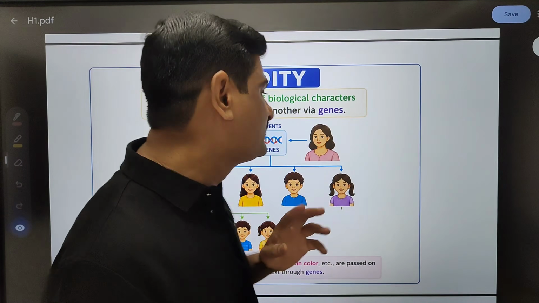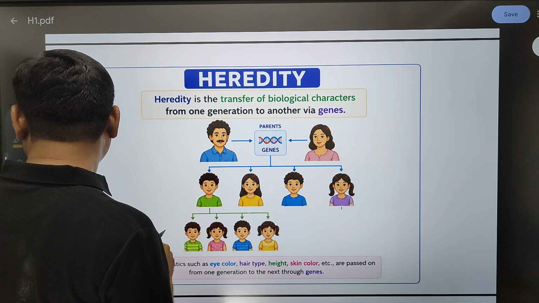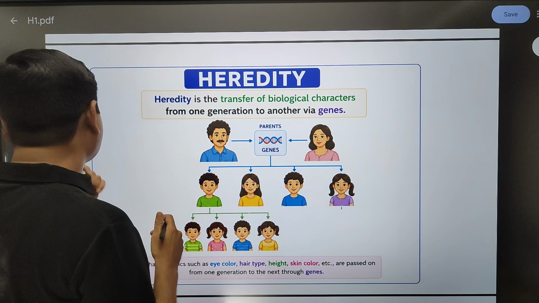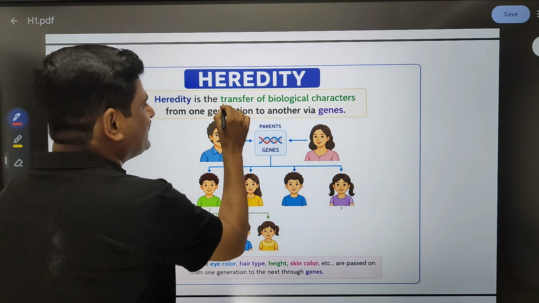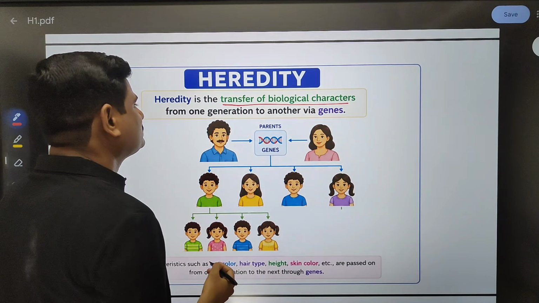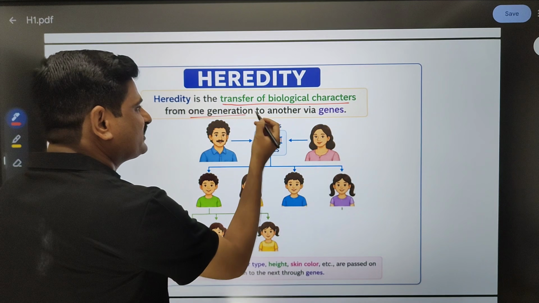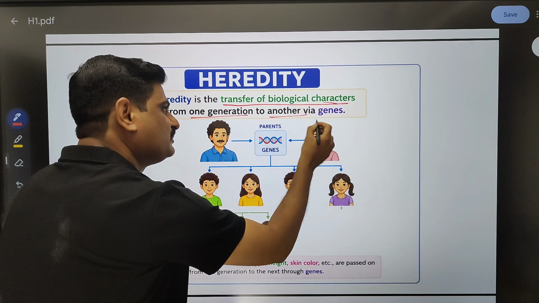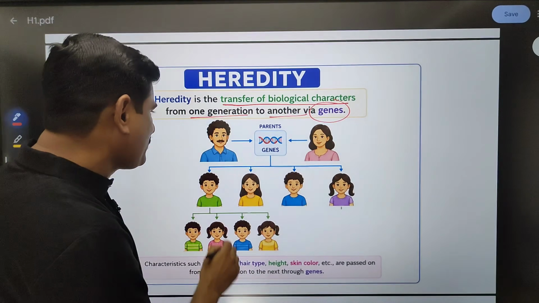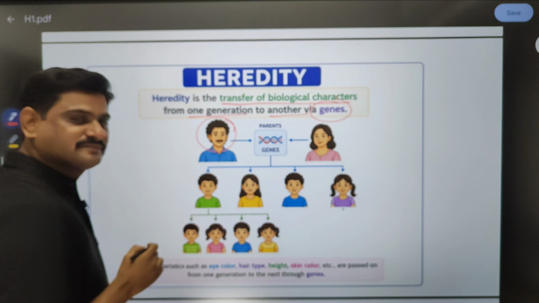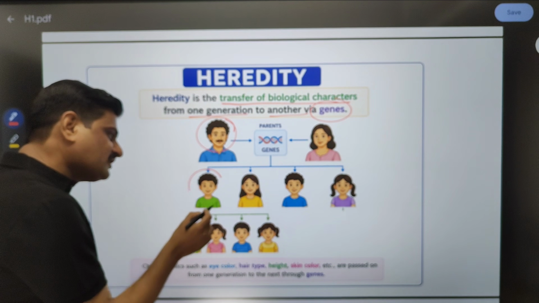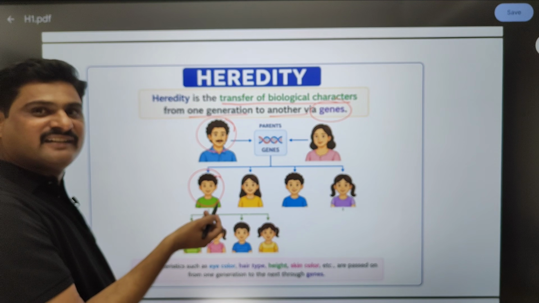That is your heredity. So, if I want to define heredity on paper, what will I write? It is a transfer of biological characters. From where to where, sir? From one generation to another generation with the help of genes. If you notice here, the father has curly hair, so the child also has curly hair. This is heredity.